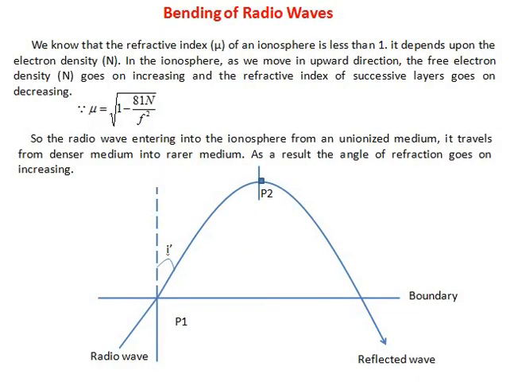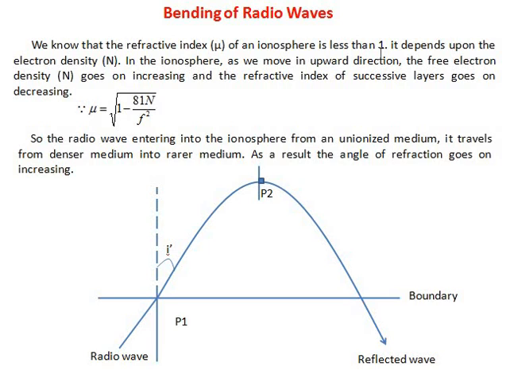Now let us study bending of radio waves, in the sense how the ionosphere reflects back these radio waves to the earth surface. What is the principle? We know that the refractive index of the ionosphere is less than 1. On the earth surface, no material exists whose refractive index is less than 1.